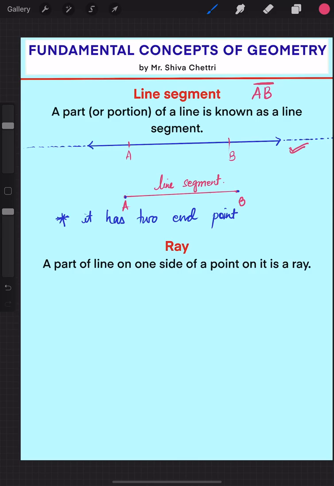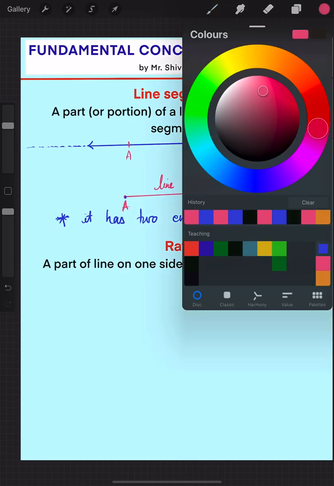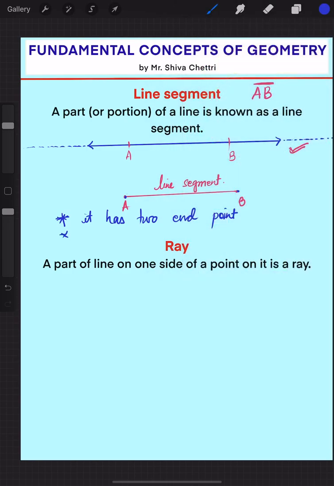It has a definite length. Another important point you can mention is that it has a definite length, which means you can measure the length, whereas in a line you cannot measure the length because it is endless. Here you can measure the length.